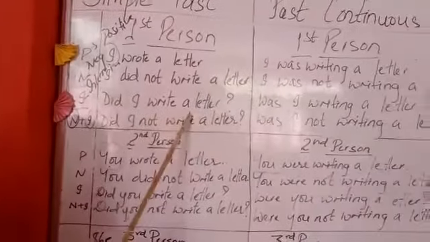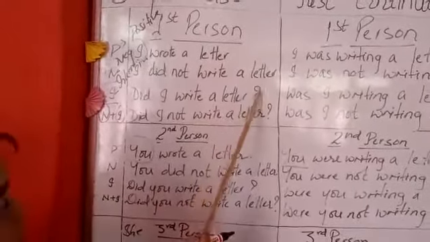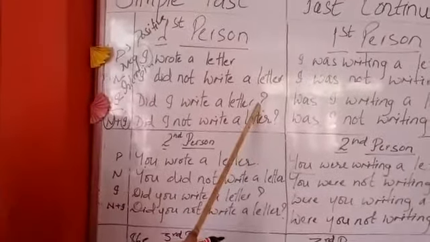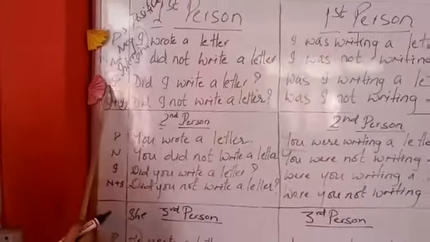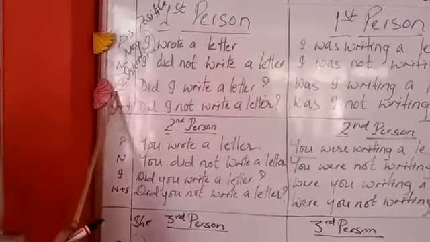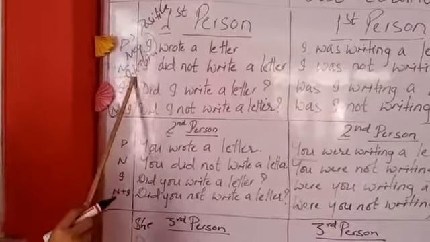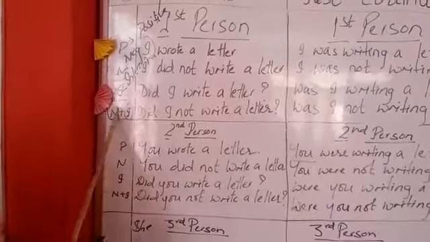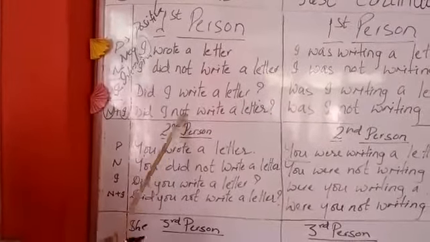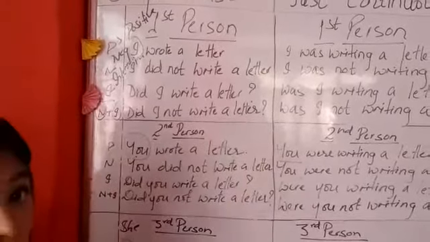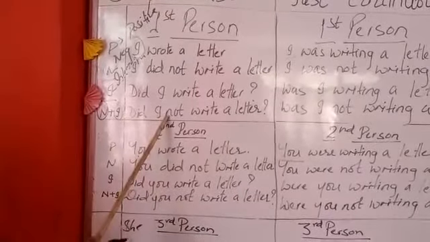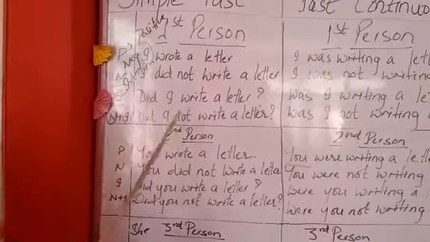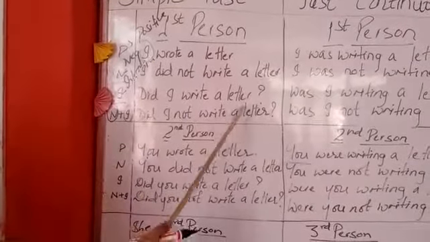So now, we will read like this. In the past, I did not write a letter. It is a negative sentence. Did I write a letter? It is an interrogative sentence because here we have the question mark, right? As you can see here, I is here, which means interrogative sentence, which is, did I write a letter? Now, negative means not. Did I not write a letter? Question plus negative. Interrogative plus negative. Did I not write a letter?